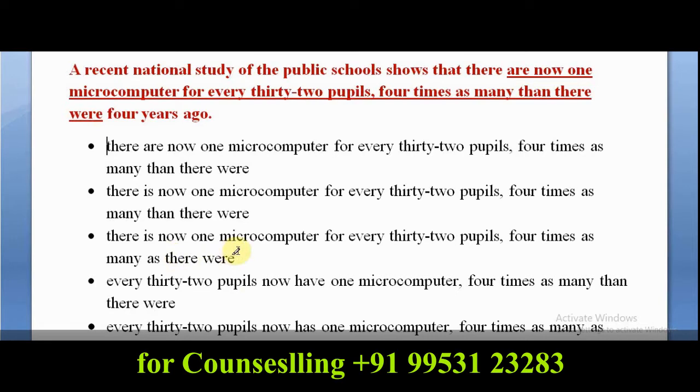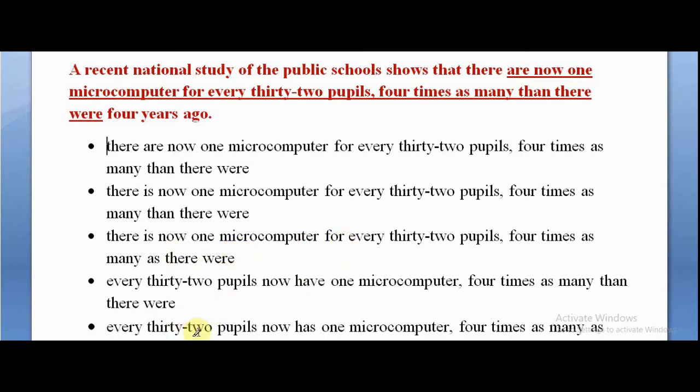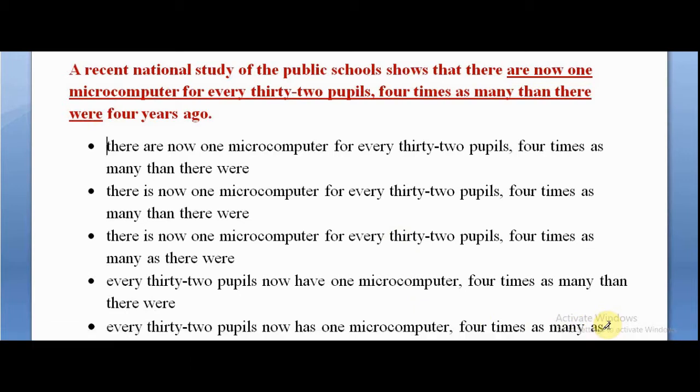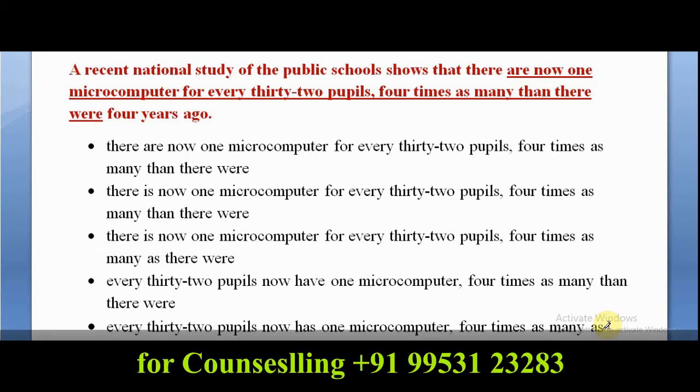C says there is now one microcomputer, fine. E says every 32 pupils now has one microcomputer, 4 times as many as 4 years ago. Alright, so C should be the given answer. Why? Because 4 times as many as 4 years ago is incomplete, and that was the shortcut. So whenever you look at an idiomatic error, eliminate options from the idiom's point of view. After that you find other errors and then go to elimination. If we discuss in detail,